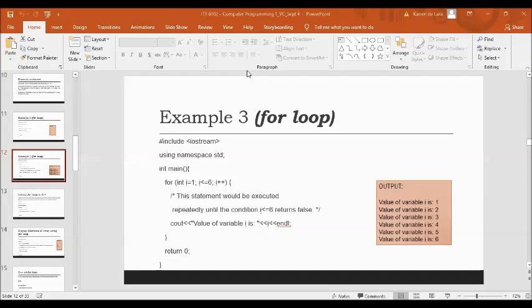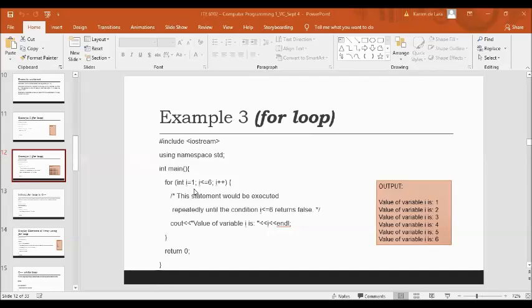So we have here I is equal to 1. Is I less than or equal to 6? True. Then we have to print the string value of variable I is 1. Increase the value of I by 1. And the next iteration, the value of your I will be equal to 2.